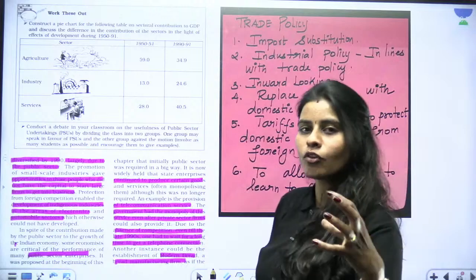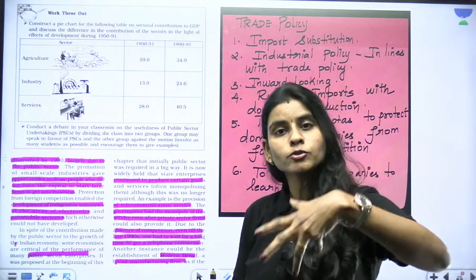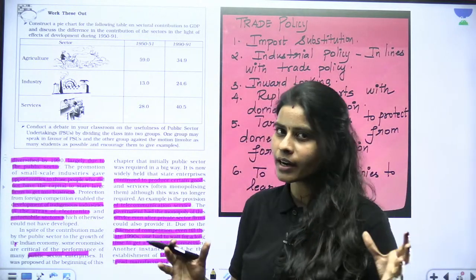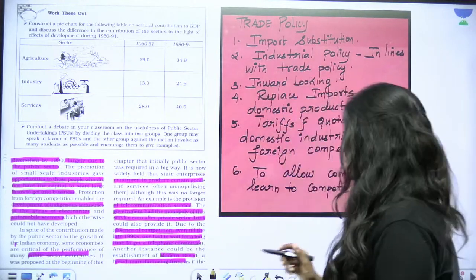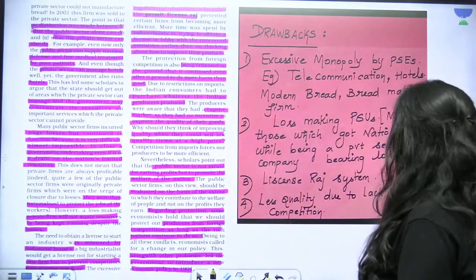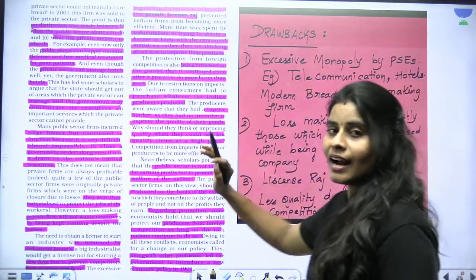Why did we go for the import substitution policy? Why didn't we open up our economy at that period of time? And what made India become an open economy after 1991? Okay, and what are the drawbacks of this? I'll tell you this only.